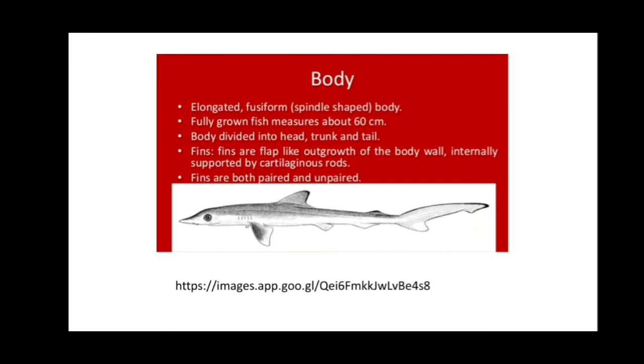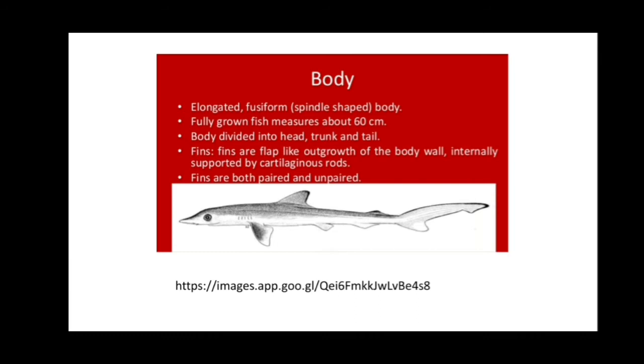The body is divided into head, trunk and tail. The neck is absent. Fins are flap-like outgrowths of the body wall, internally supported by cartilaginous rods. Fins are paired and unpaired. Pectoral and pelvic fins are the paired fins, and the median unpaired fins are the anal fin and the caudal fin, and then the dorsal fins also.